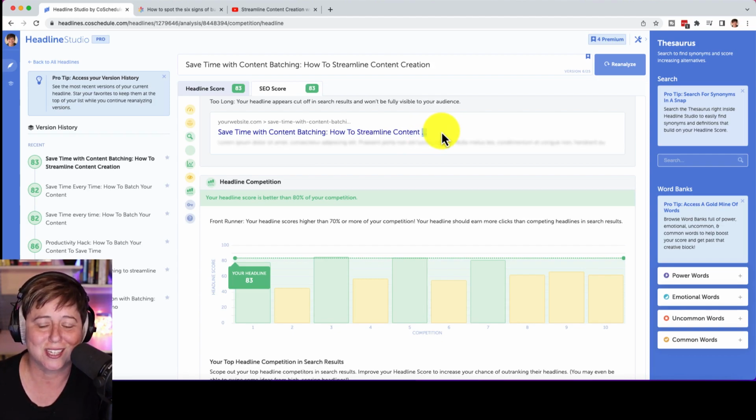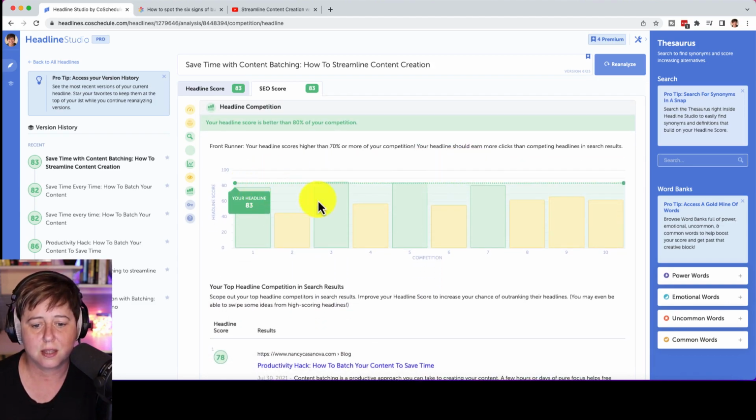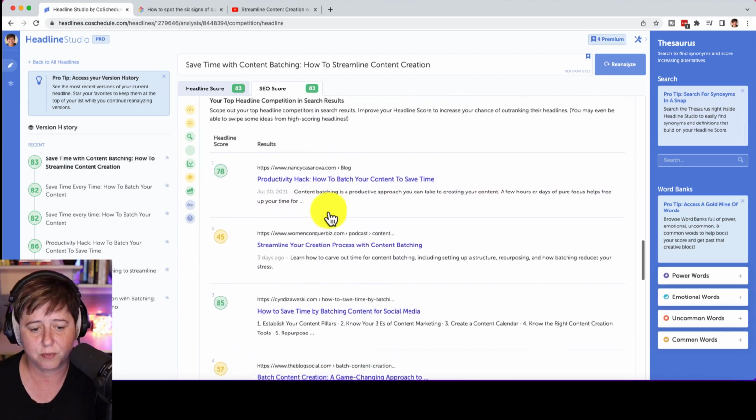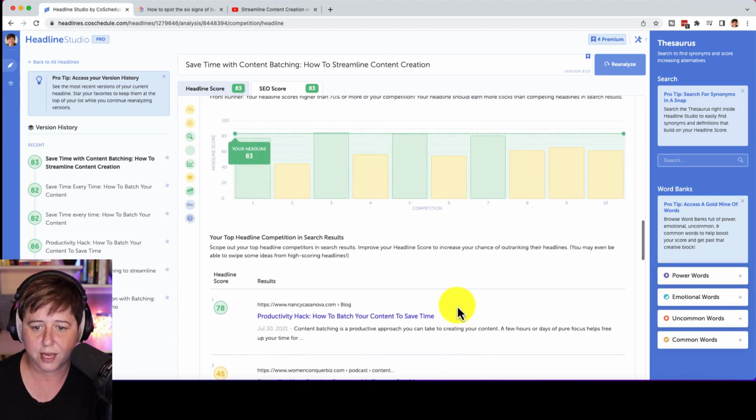That's your clue that it's too long. It's fine for what CoSchedule is saying, but it's too long in terms of what you will see on Google. I don't know if I'm going to worry about that too much because I'm just going to change this headline here in YouTube. You'll see that my score is okay. It's not as high as number 3, which is how to save time by batching content for social media. That's okay. I can live with that.